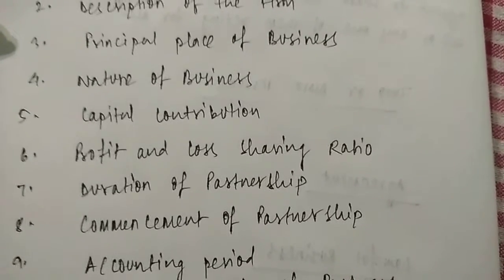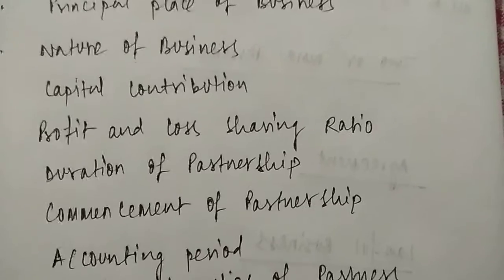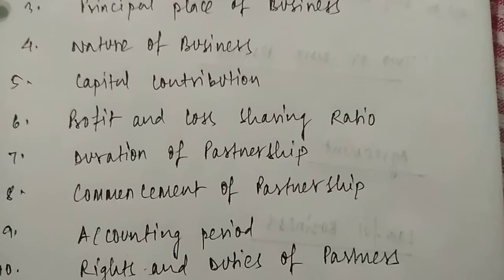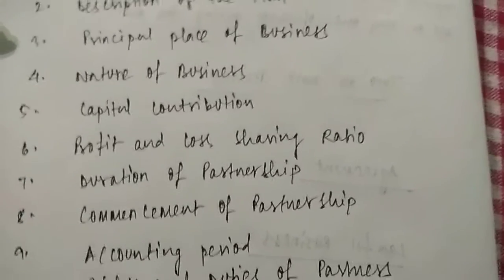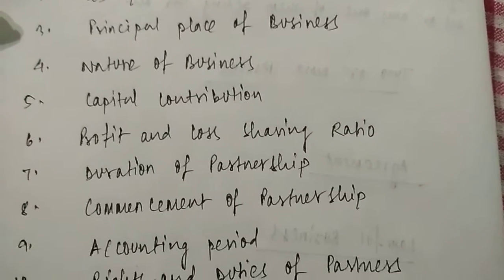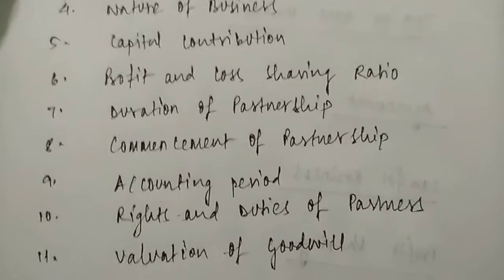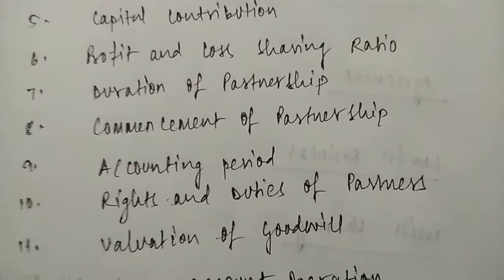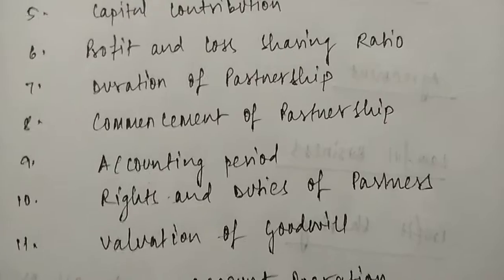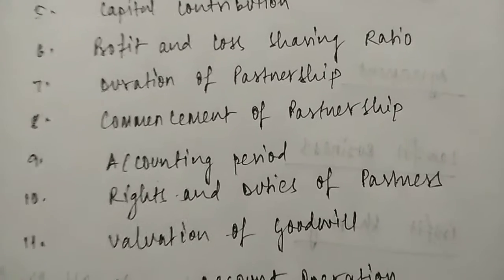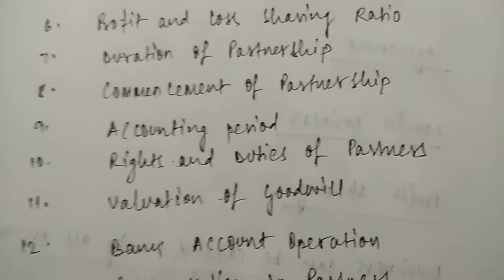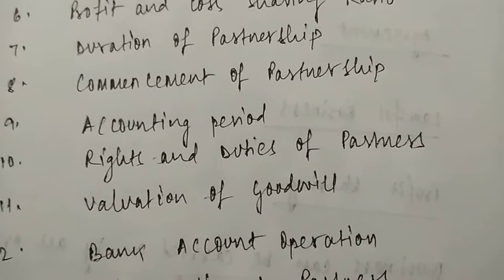partners, duration of partnership, commencement of partnership, on which date the partnership business will be beginning, what will be the duration of partnership if they wish to make some duration, for example 6 months, 1 year, 2 year, 5 year, 10 years, whatever. Accounting period, on what basis the accounts will be maintained, what will be the accounting period, whether they will be following financial year or calendar year. Next, rights and duties of the partner, what will be the rights and duties of various partners.